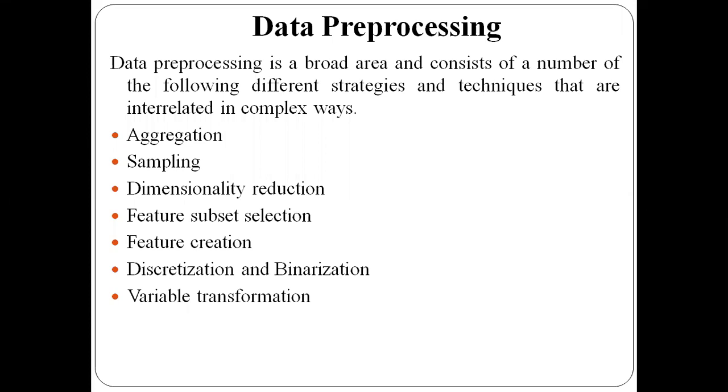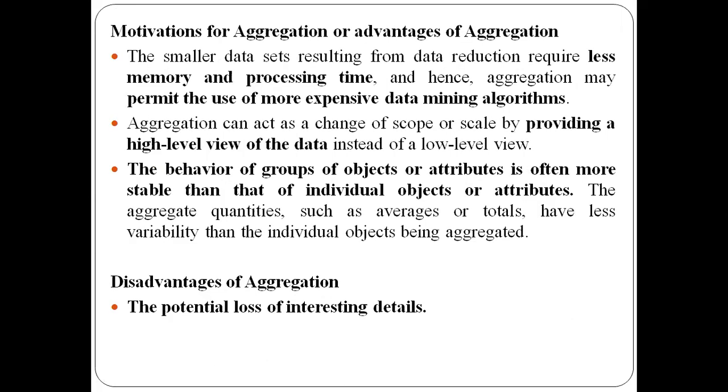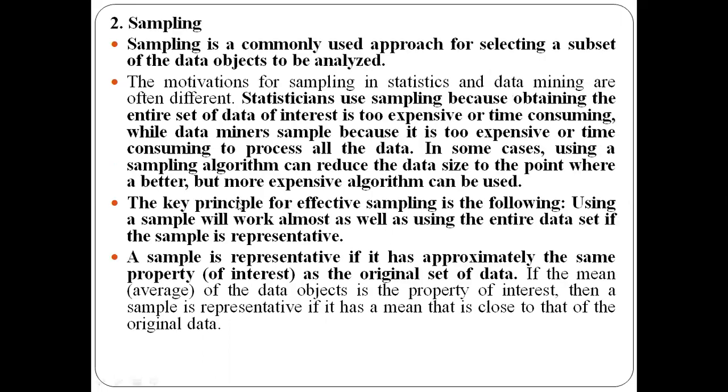We saw one technique of data pre-processing, that is aggregation, where we combine the data from two or more objects and keep it as a single object. Then we saw the advantages and disadvantages of aggregation, and also explained the definition of sampling in the last class.